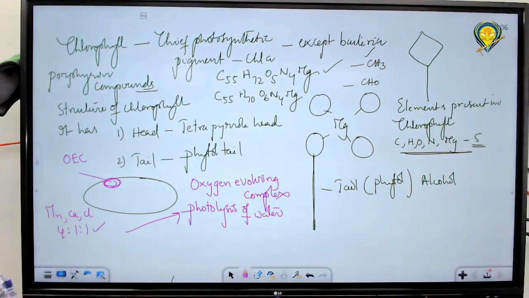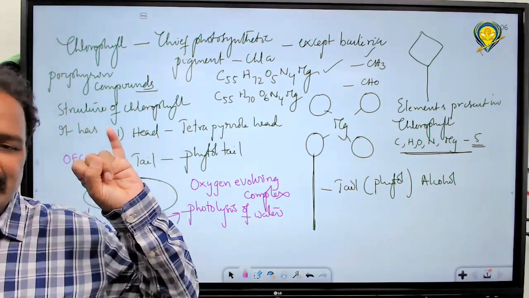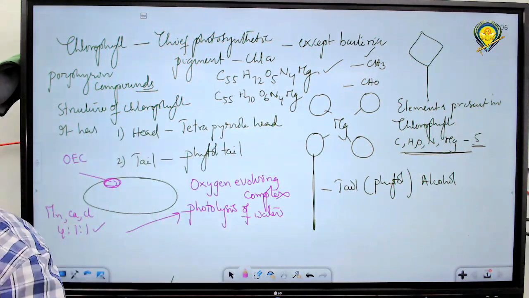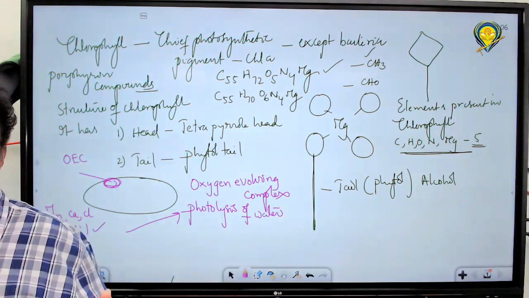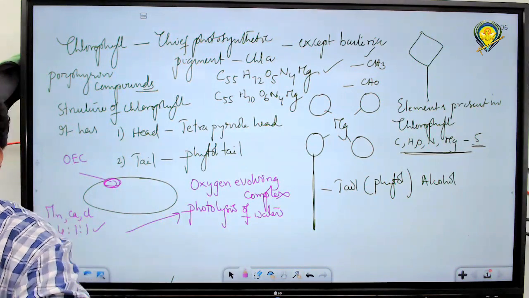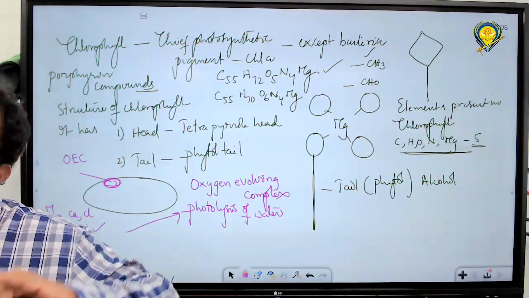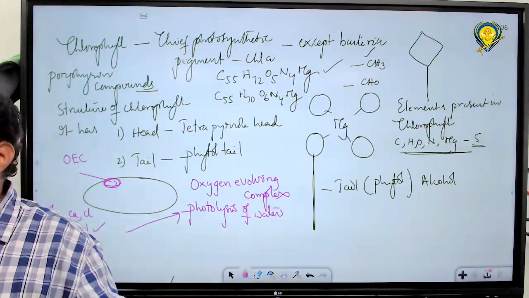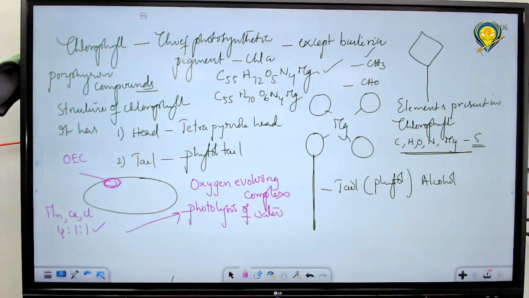You know that in photosynthesis 2 reactions are there: one is the light reaction, the second is the dark reaction. The light reaction is light dependent, always depending on light. The dark reaction is light independent; it occurs in the presence as well as in the absence of light. But the end products of the light reaction, ATP and NADPH2, are required for the dark reaction.